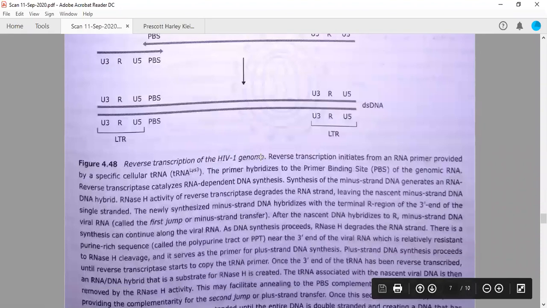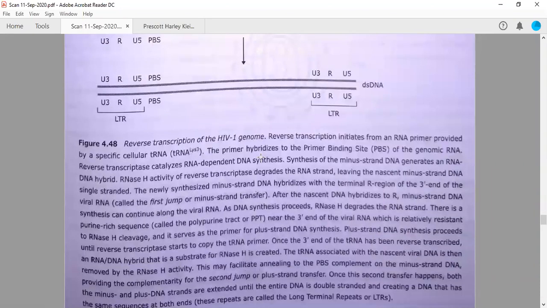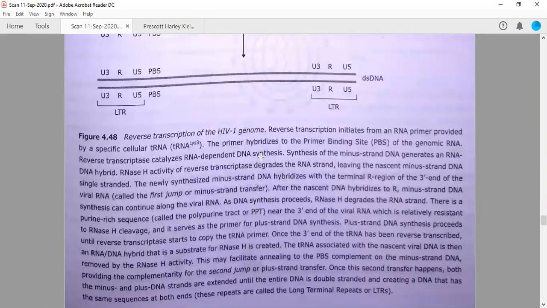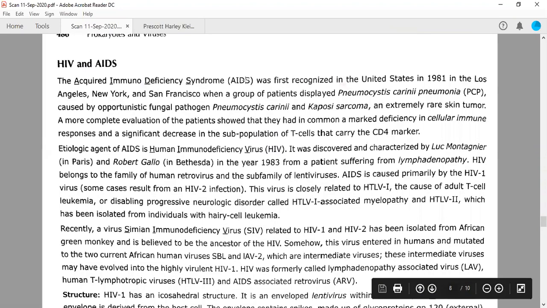Right? So everything is written in the figure. Whatever we have discussed, you can go through.